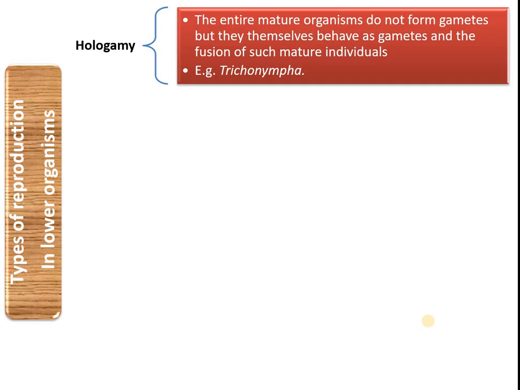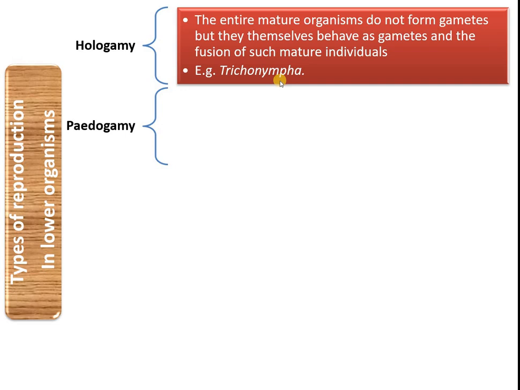Now how does reproduction take place in lower organisms? Hologamy. So what is hologamy? Holo means entire. Here the entire organism does not form gametes, but they themselves behave as gametes, and the fusion of such individuals is called hologamy. Example, Trichonympha.